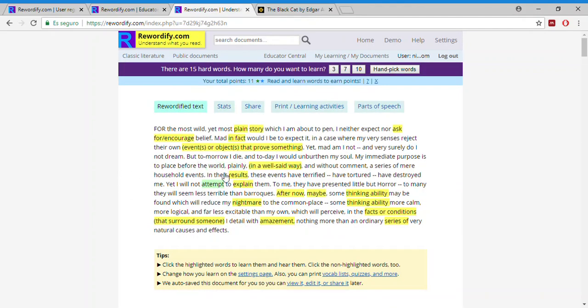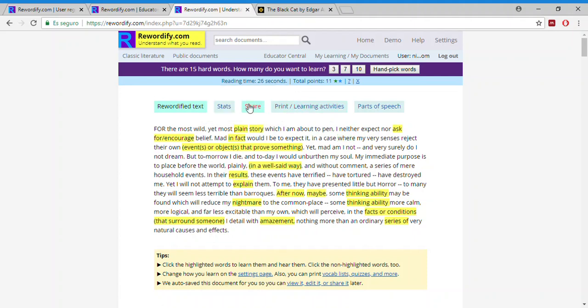Click the Rewordify button, and here you have the words in yellow that are rewordified. These words are in difficult English, and Rewordify makes it easier. So plain means, in other words, homely. And you can add this word to learn it later, so you have like a vocabulary list.